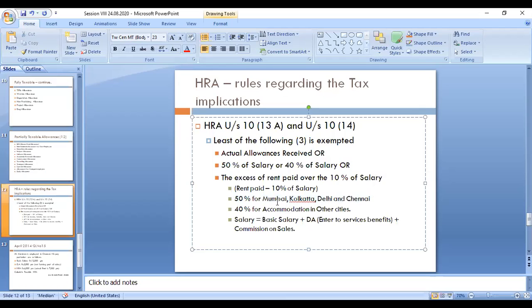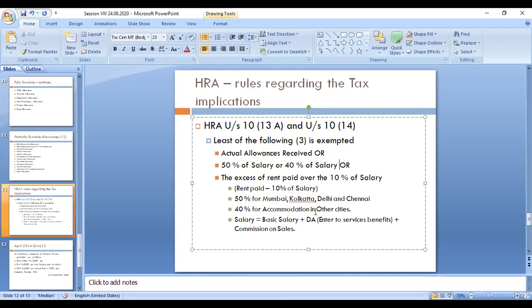What are the metropolitan cities? Mumbai, Kolkata, Delhi, Chennai. If the employee works in these four cities, that employee is eligible for 50 percentage of salary. If the employee works in any other city, he gets only 40 percentage of salary. So this is how the second amount is calculated.